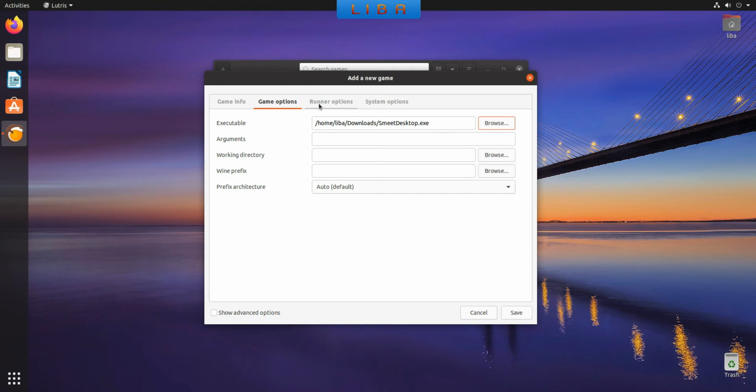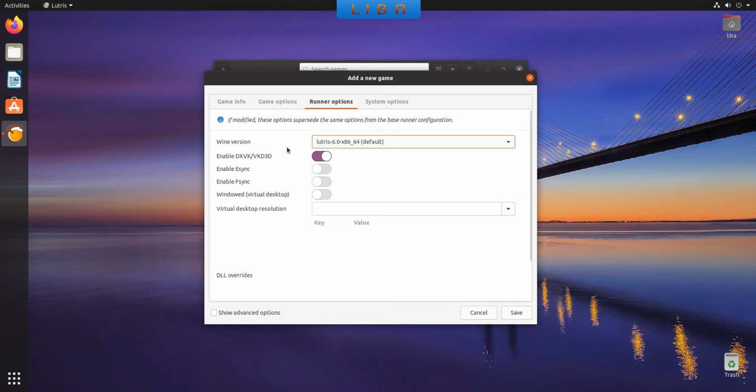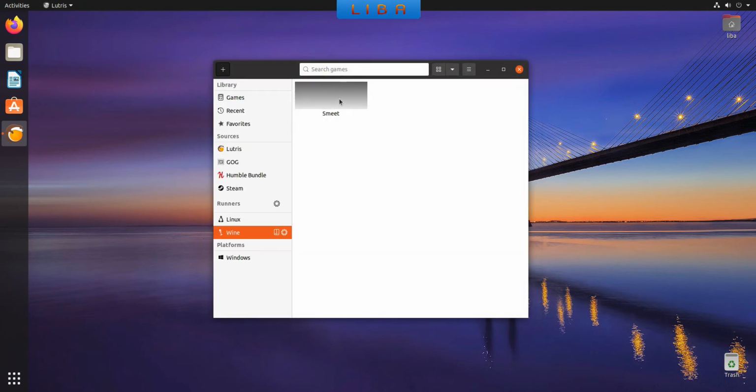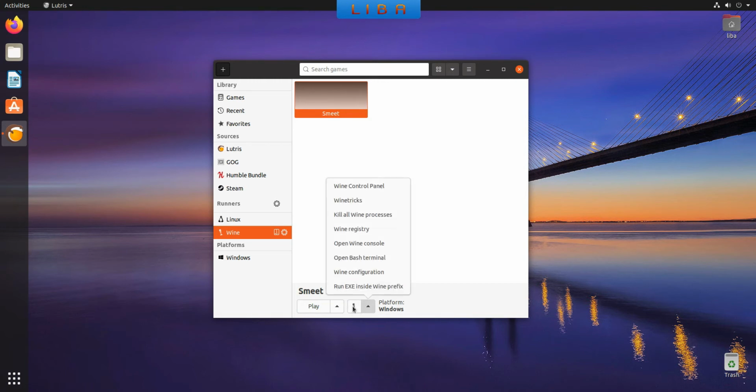Click on Runner options. You see here Enable DXVK. Click on it to disable this option. Now click Save. Select Smeet and click on this little wine glass here. Click on Winetricks.